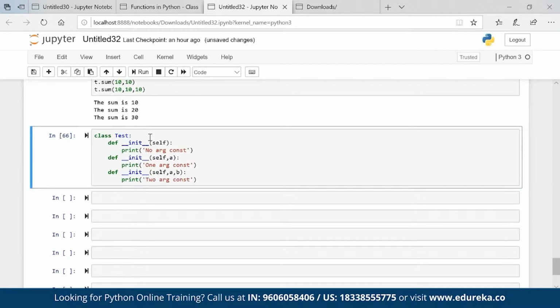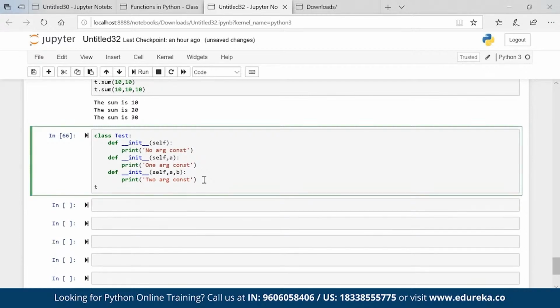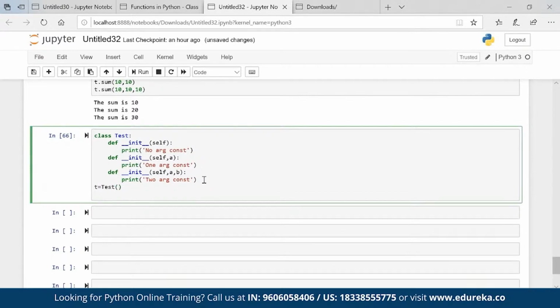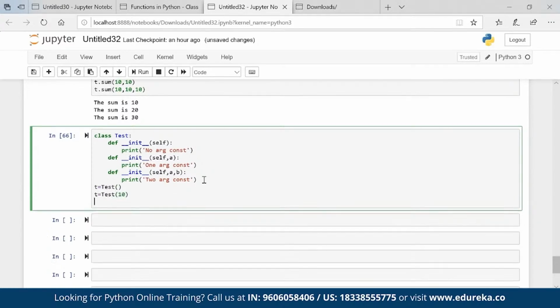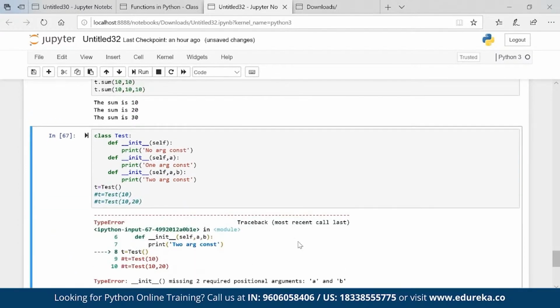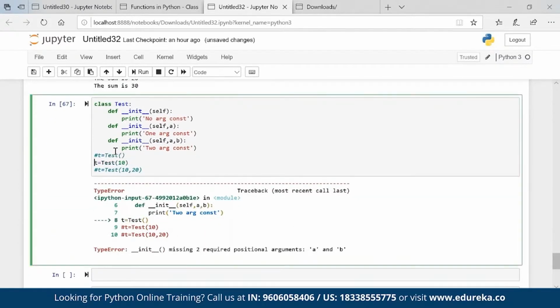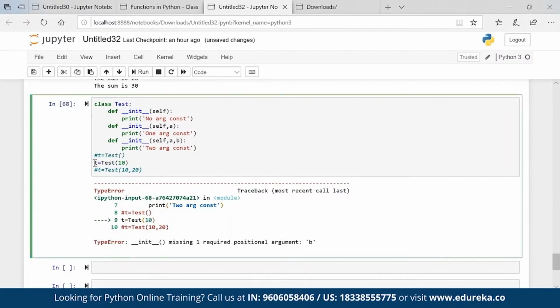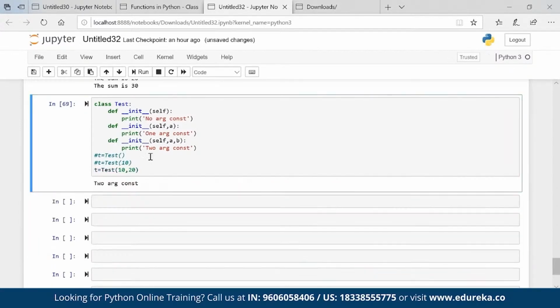Now the question is, if I call t is equal to test with no arguments, will this work? Or t is equal to test with 10, will this work? Or t is equal to test with 10 comma 20, will this work? The last one will work, right? Obviously. Let's check that. It says it requires two positional arguments, so this will not work. This will also not work, and the last one will work.